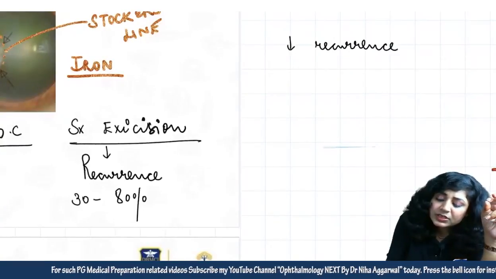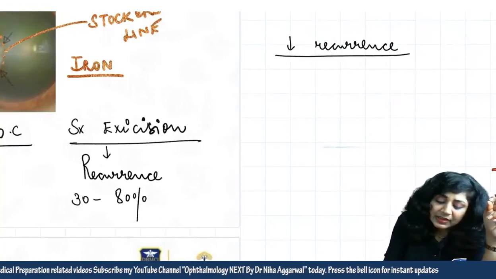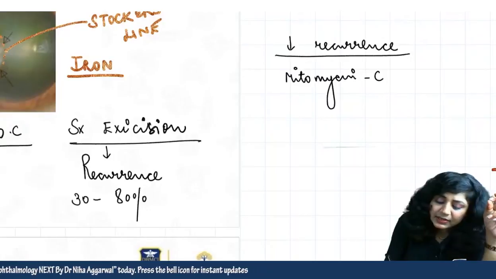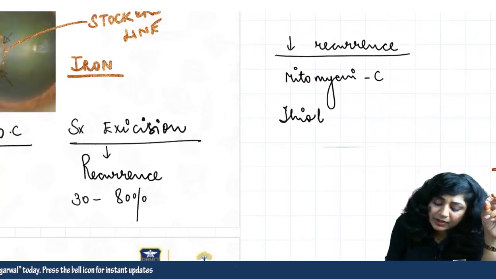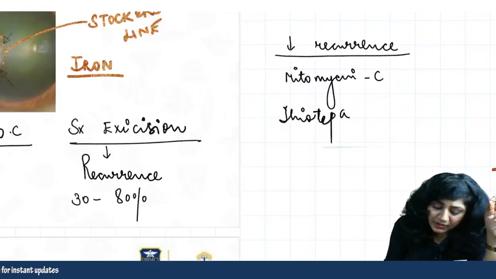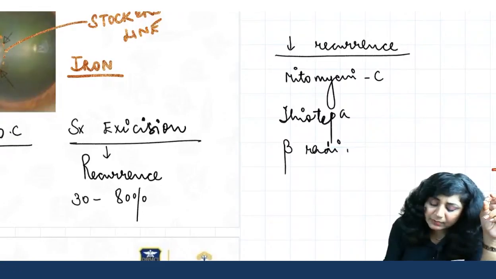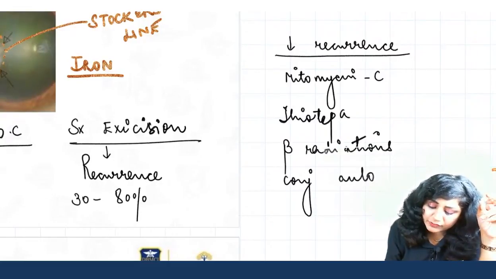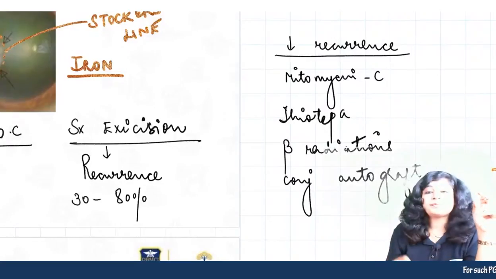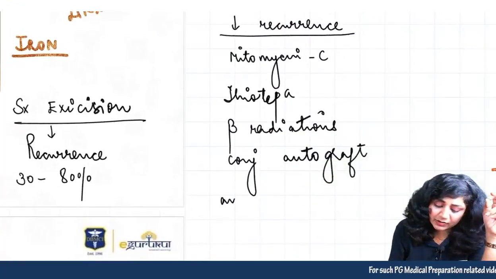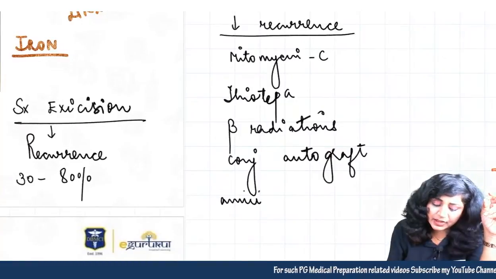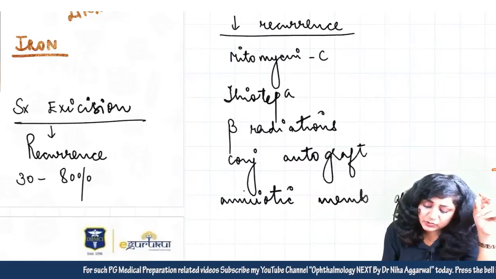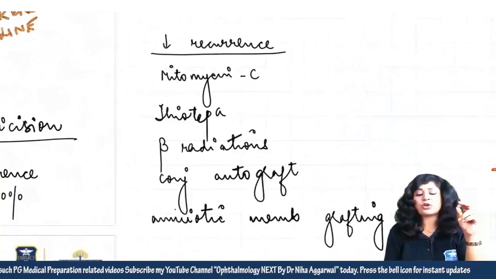If I want to reduce the recurrence, I can use certain drugs, like mitomycin C. Then we have thiotepa, I can use the thiotepa. Then we can use beta radiations, that also can be used. Then we can go with conjunctival autografting, very very important. And then we can also go for amniotic membrane grafting. So these are the different things that we can do for reducing the recurrence of the pterygium.